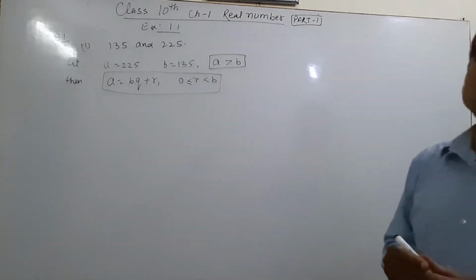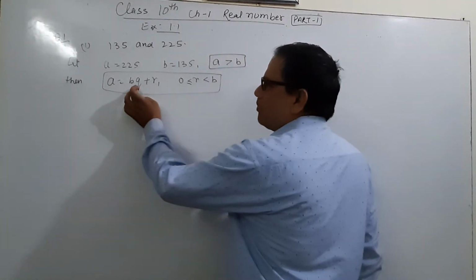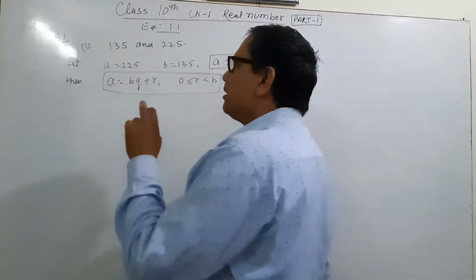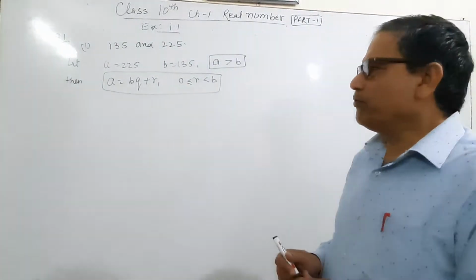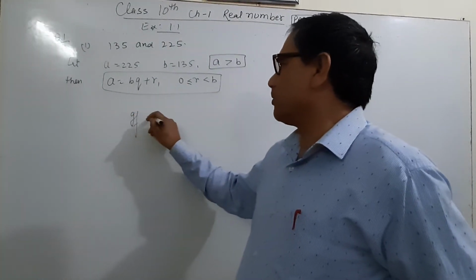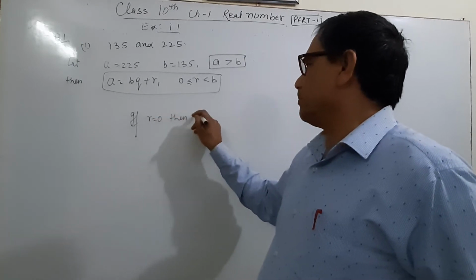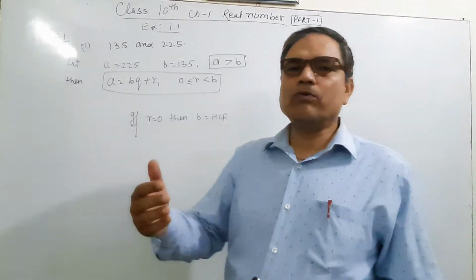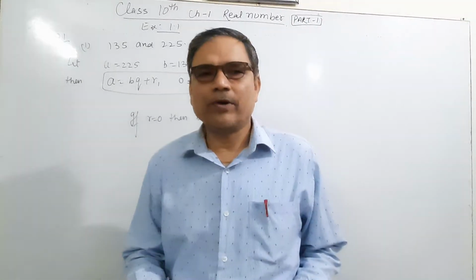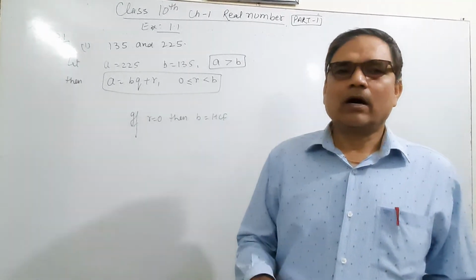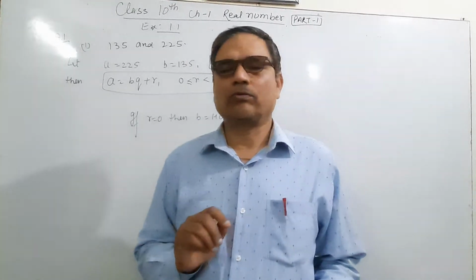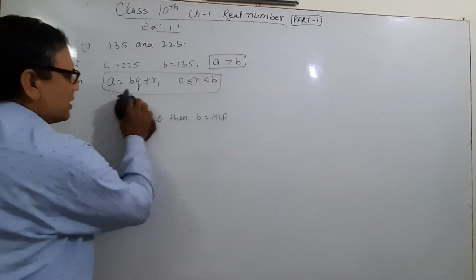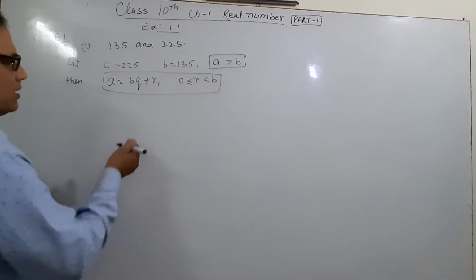A is equal to BQ plus R, and the value of B will be the HCF when the remainder is 0. If R is equal to 0, then B is the HCF. It means we have to solve this question step by step. We have to apply the algorithm until the remainder is 0. If you can divide directly, it's okay. If you can't, then what do we do?